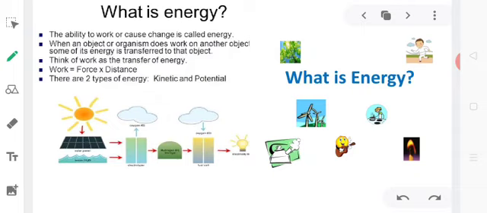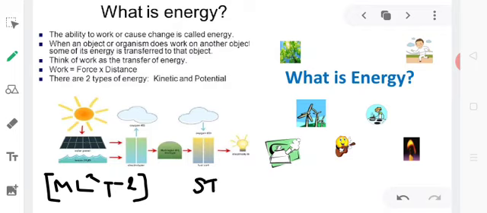The dimensions of energy are the same as the dimensions of work, which is M L to the power of 2 and T to the power of minus 2. The units of measurement of energy are also the same as the units of work. That is, in SI, the absolute unit of energy is joule, and in CGS system, it is erg.